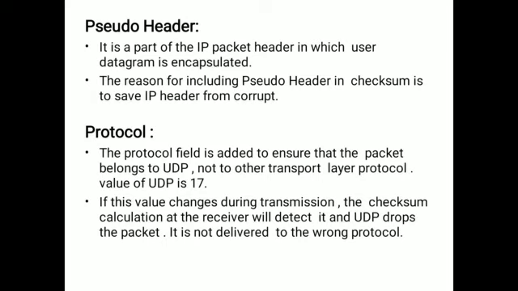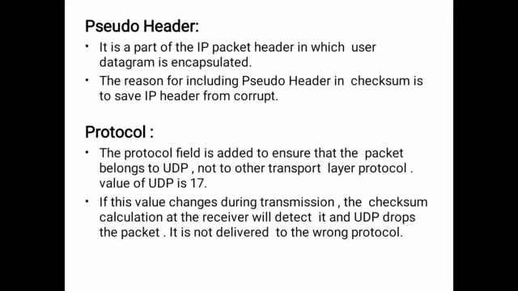Encapsulated means wrapping up of data. Why is it the IP packet header? Because the transport layer takes services from the network layer. In the network layer we have the IP packet, which means data along with source address and destination IP address.